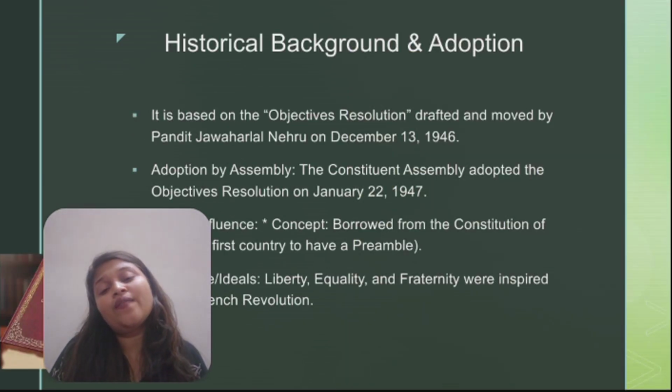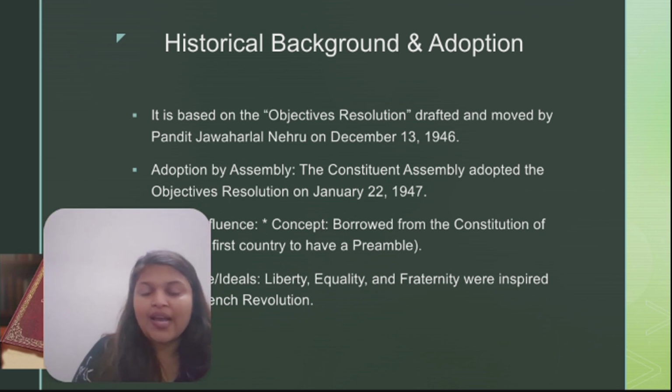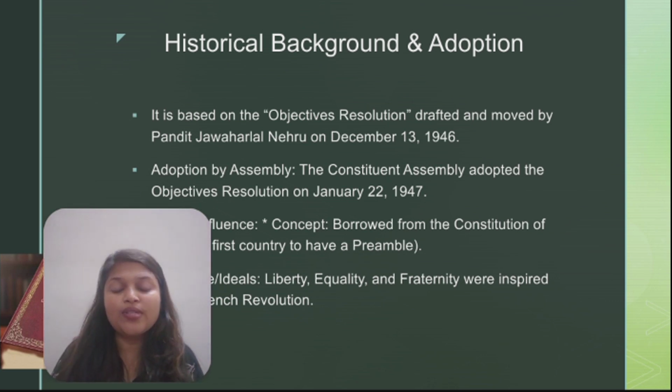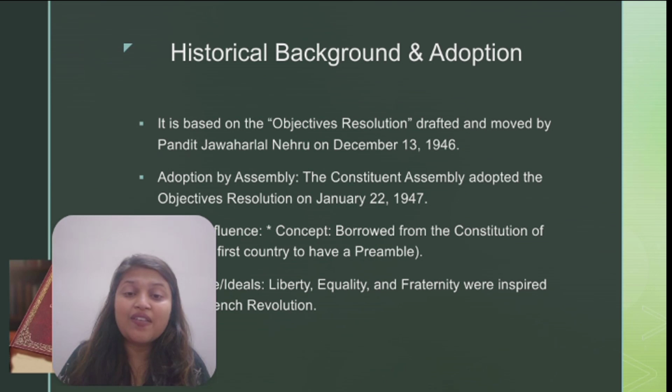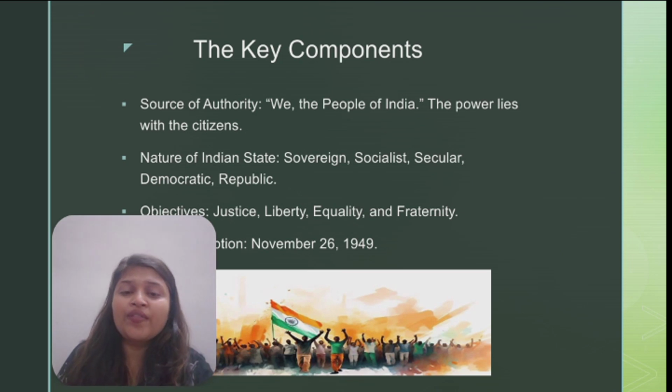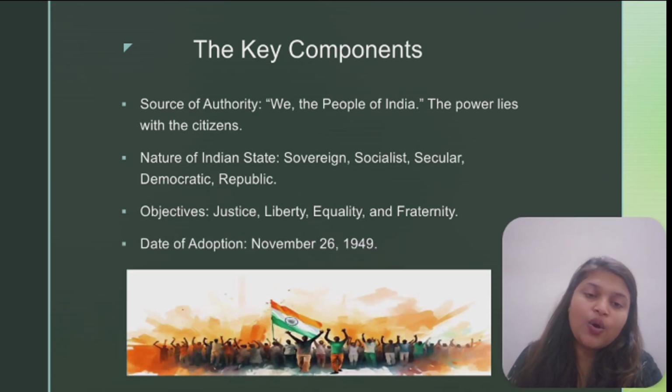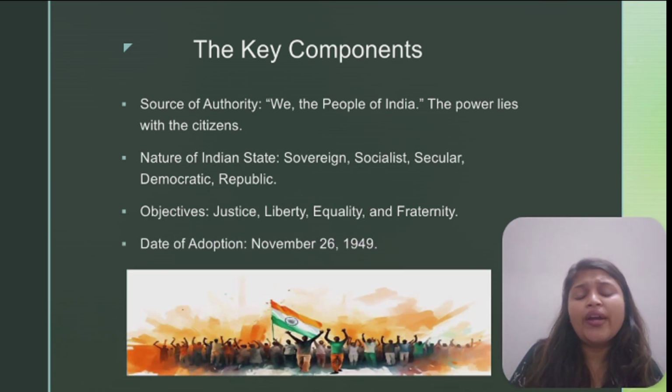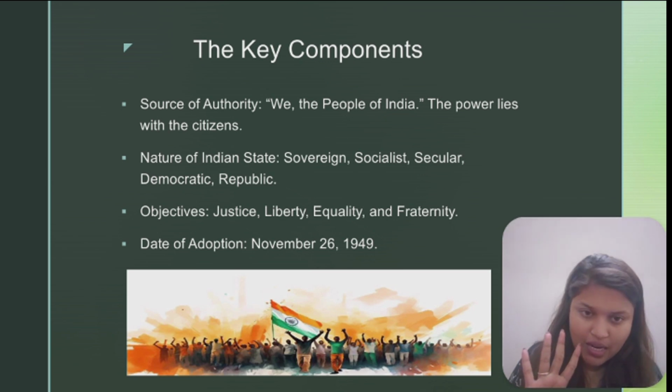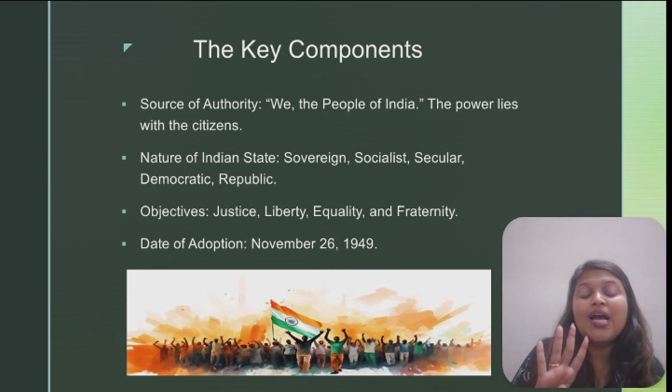Going with the historical background, the concept of preamble is adopted from the US Constitution, but its content is based on the Objectives Resolution that was drafted by Jawaharlal Nehru on December 13th, 1946, right? And now, going on to the key components of our Indian Constitution's preamble, it deals with four important things. Our preamble has four important components in it.